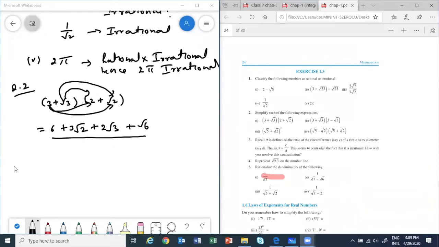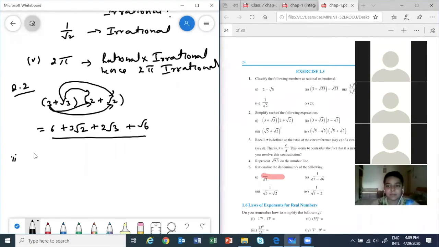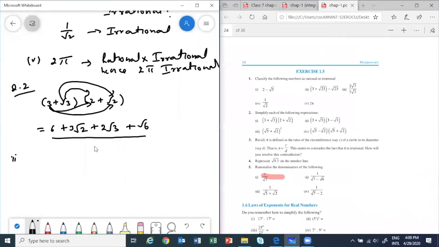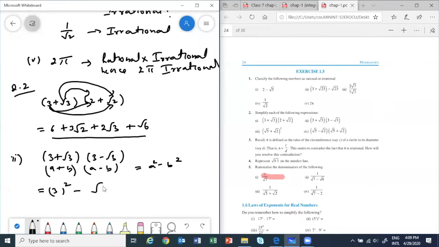Let's take the second part now. Try to do it on your own and then check. Those who don't know can see the screen. So this is 3 plus root 3 times 3 minus root 3. That's the (a plus b)(a minus b) form. What is the formula? (a minus b)(a plus b) is a square minus b square. So use that. You will get 3 whole square minus root 3 whole square. So what happens here? We get 9 minus 3, which is 6.